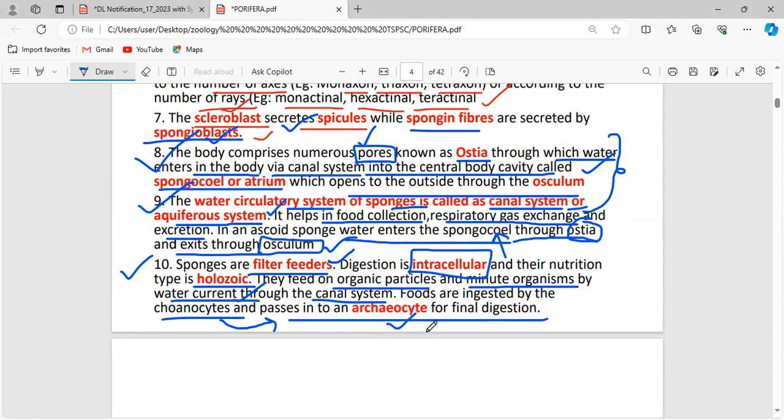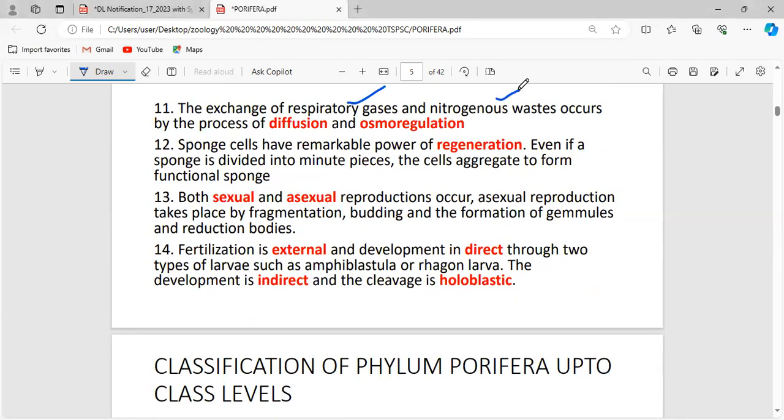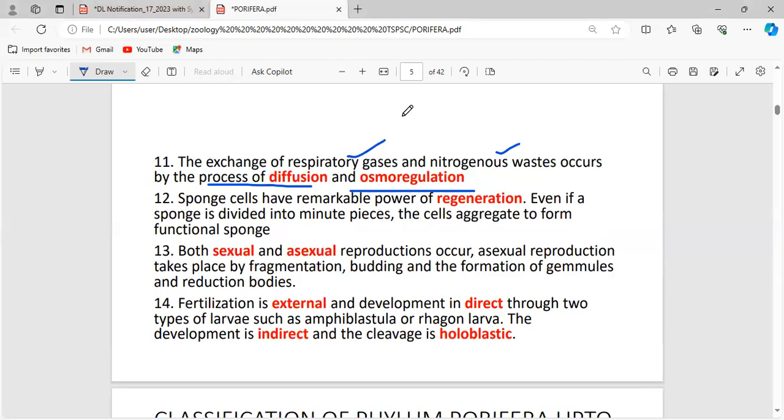Archaeocyte is the cell meant for digestion, where the final digestion takes place. Okay, fine. Now, the exchange of respiratory gases and nitrogenous waste occurs by the process of diffusion and osmoregulation. The respiratory gases are exchanged only through diffusion. There is no specialized structure present in the sponges to perform the respiratory function.